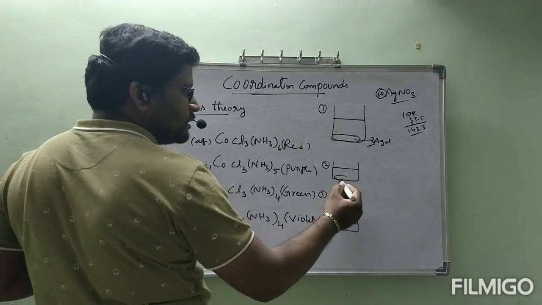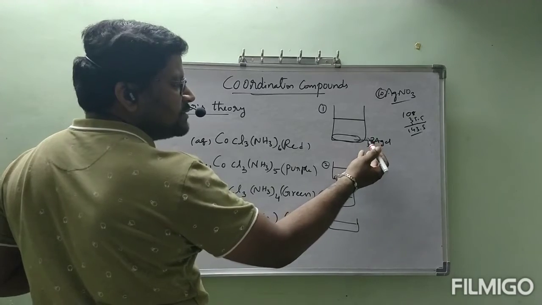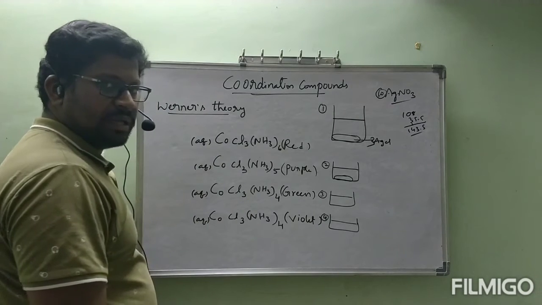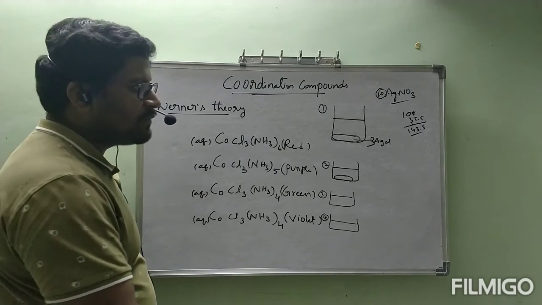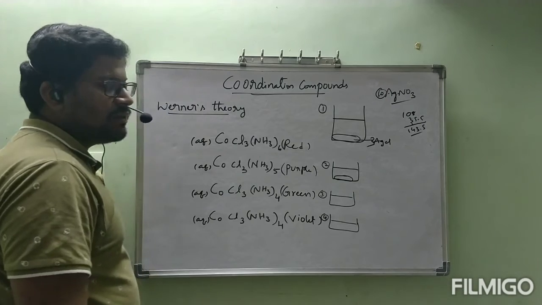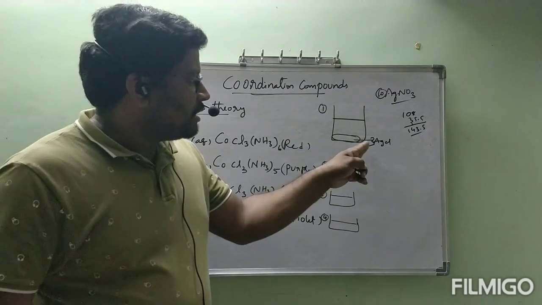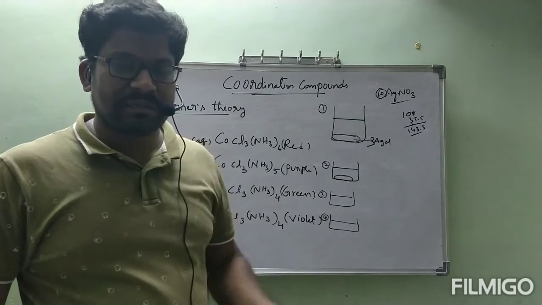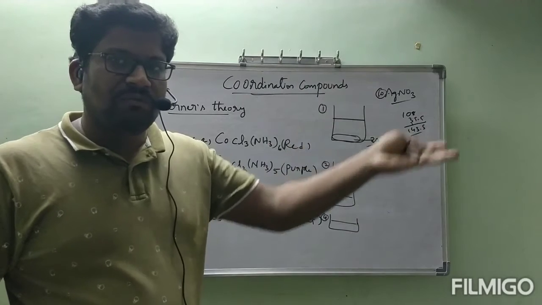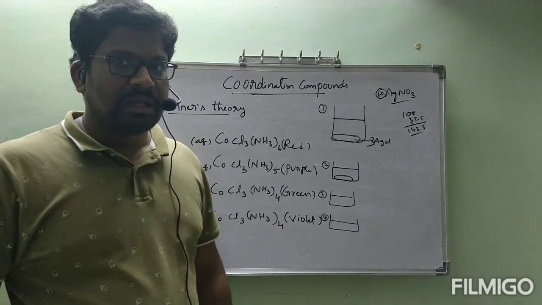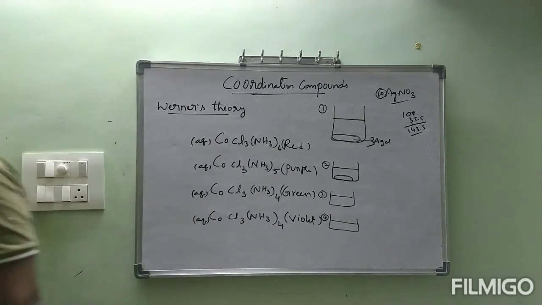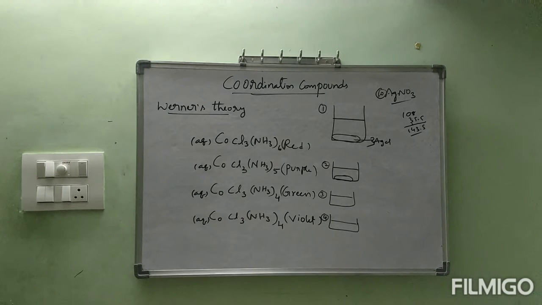From the second beaker, that quantity is less. 3 moles of AgCl means 3 into 143.5 grams seen on the weighing machine. Easily we can get that, and from that we can convert into moles. The AgCl obtained from the first beaker was kept on the weighing machine, and he observed 3 into 143.5. Then he concluded that 3 moles of AgCl was obtained from beaker 1.